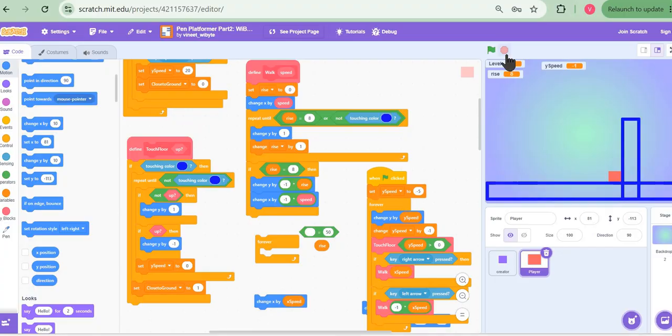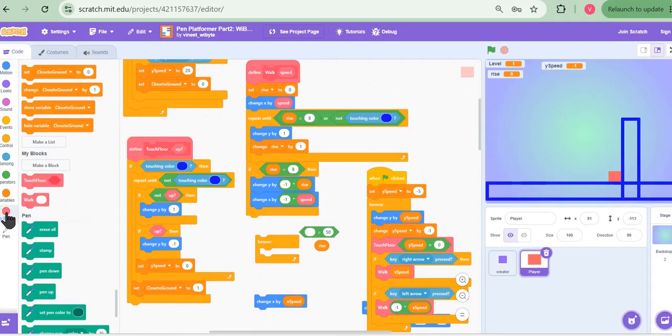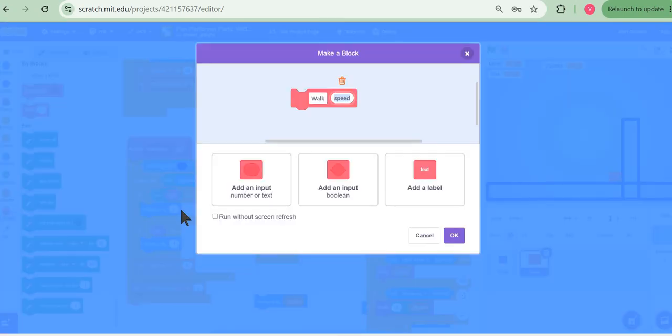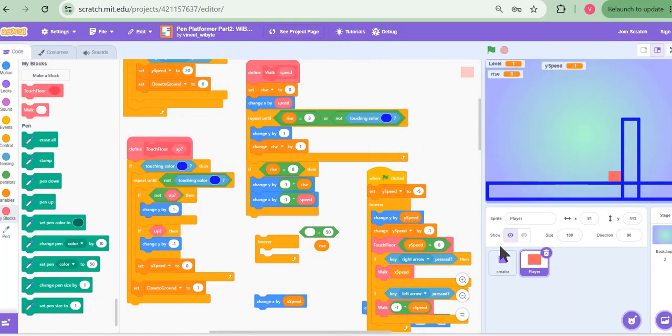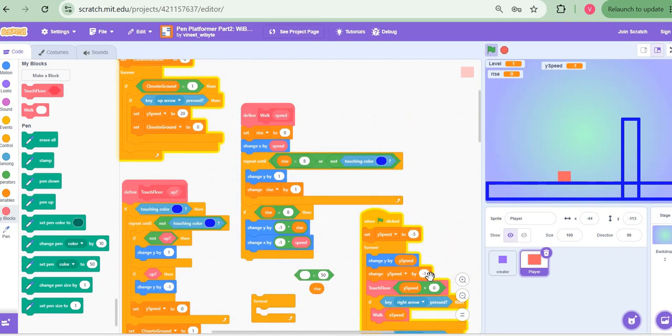This movement can be made much more crisp by just saying, let's run this block without screen refresh, because then all of this movement will happen, but we'll just be shown the final outcome. So now when I look at this, you notice my sprite goes near the wall and it looks like it's stuck there. In fact, all that's happening is that the entire code is running without screen refresh, so I'm just seeing the final outcome. My sprite seems to be recognizing the wall and not moving further, right? I can look at the left side as well. Something similar is going on. So really cool, my sprite is now detecting the walls.